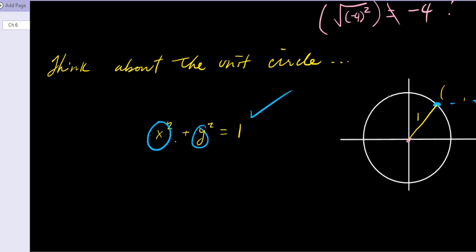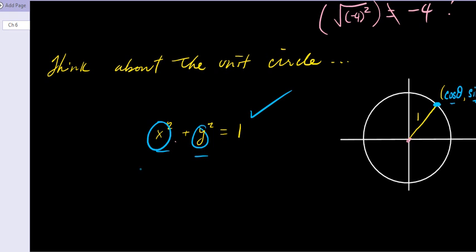On the unit circle, what is x and what is y? X is cos theta, right? Yeah, okay, cos theta, and y is sine theta. So for any values on the unit circle, we know that this is true. But what about if I substitute cos and sine in?